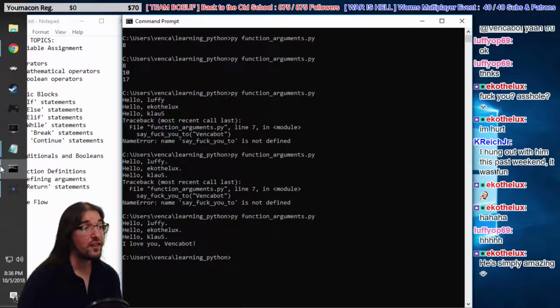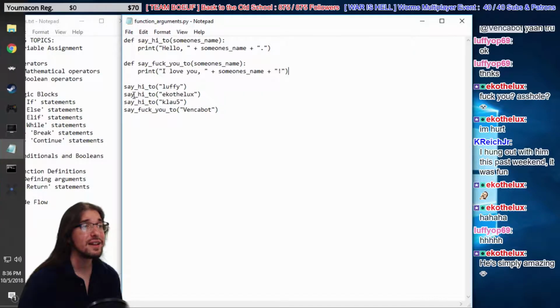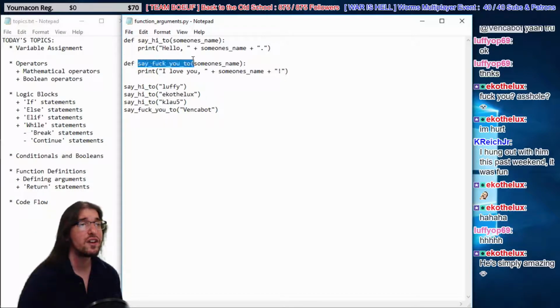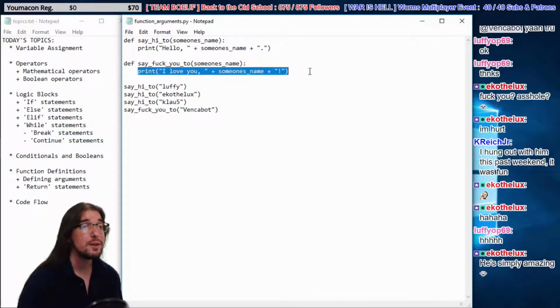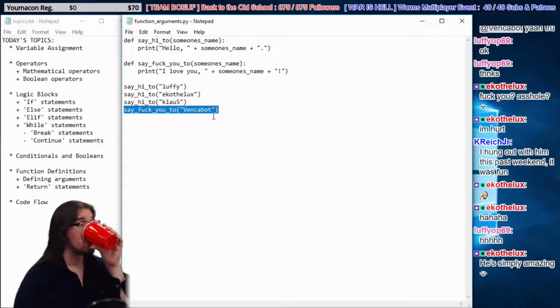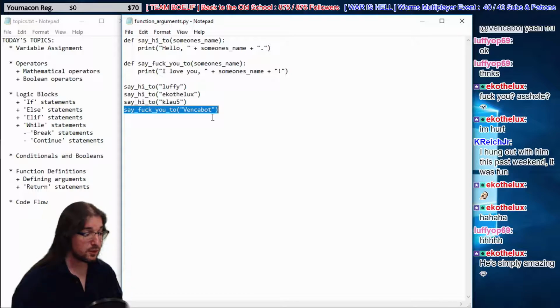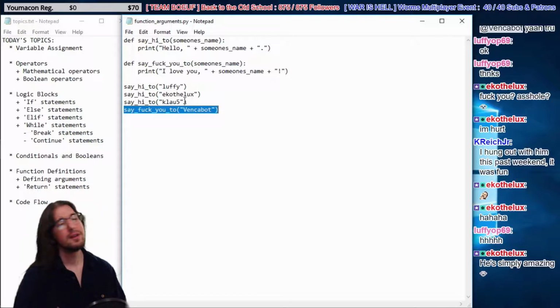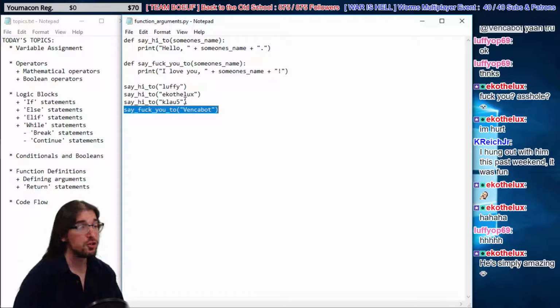Nice. Again, the function name doesn't matter, right? The function name doesn't mean anything. We can call it whatever the hell we want, right? It says say fuck you to, but that doesn't mean that's what it does. We can name things whatever we please. That's our prerogative as programmers. We are gods, is what I'm trying to say. Some might take it a little bit too far, but we are. We're gods among men. Worship us.